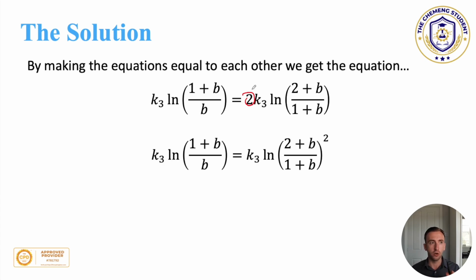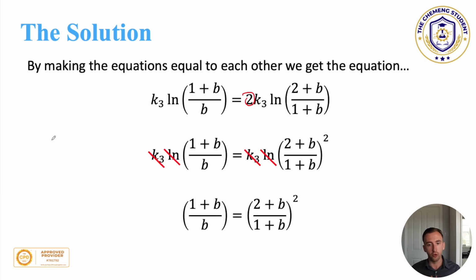But sometimes it's called, I think it's called the fly rule, where it sort of flies from being a scalar and it rises to become a power. And what this then allows us to do is we can start to cancel out the k3s. Because if k3 is on the left and k3 is on the right, both of them cancel. And then the logs cancel. So we are so close to solving for b.